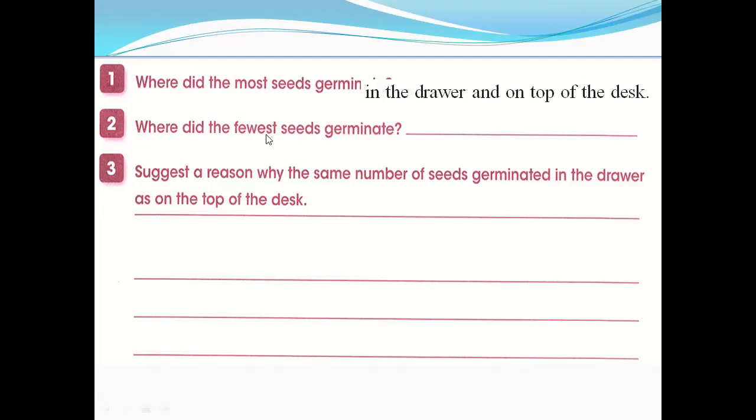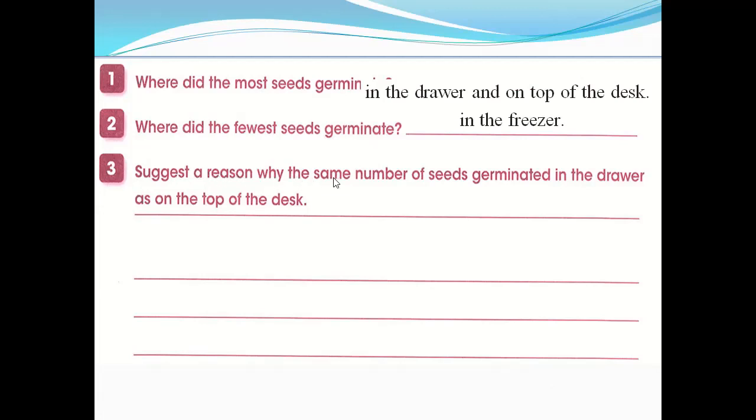Where did the fewest seeds germinate? Which place did the fewest seeds germinate? In the freezer. Fewest, or you can say 0, okay? Because it changed into ice. Because it is so very cold, seeds cannot germinate. So where did the fewest seeds germinate? In the freezer.